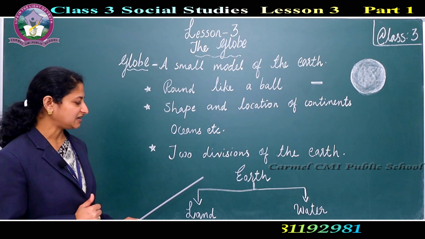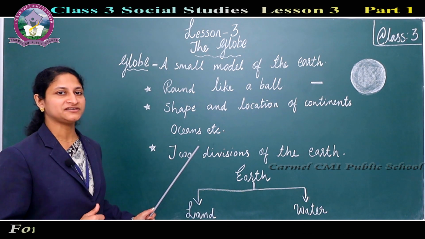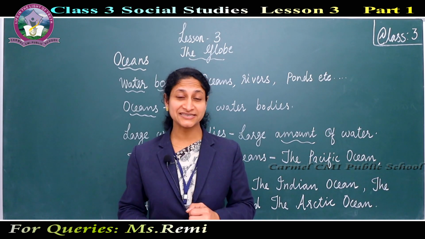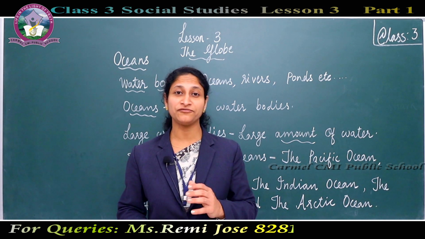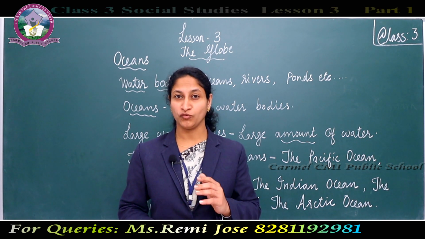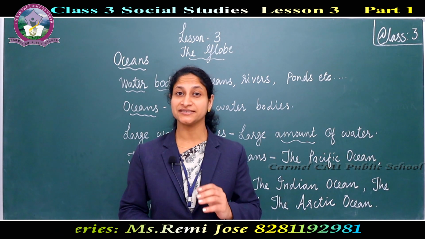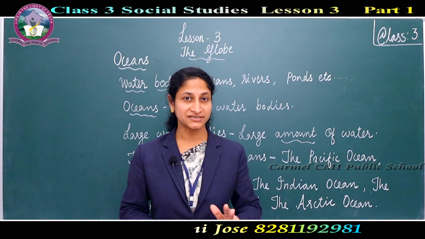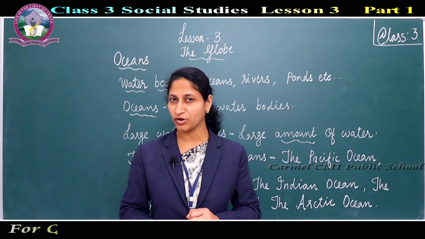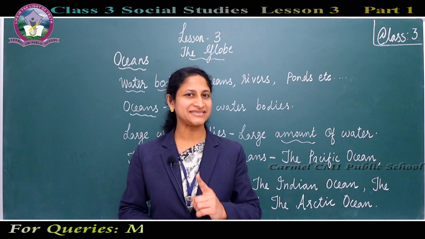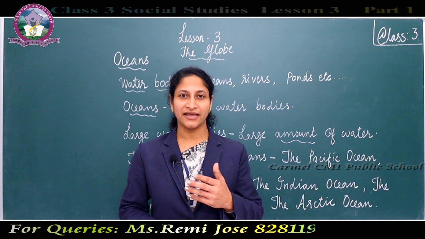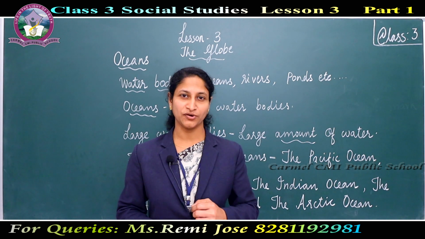Which are the two divisions? Land and water. The two divisions of the earth are land and water. In the first lesson, we have studied that about 3/4 of the earth's surface is surrounded by water than by land, which means the larger portion of the earth's surface is surrounded by water than by land. Children, have you seen a river or a pond? Yes, you must have seen a river or a pond. The river, pond are some examples for water bodies.